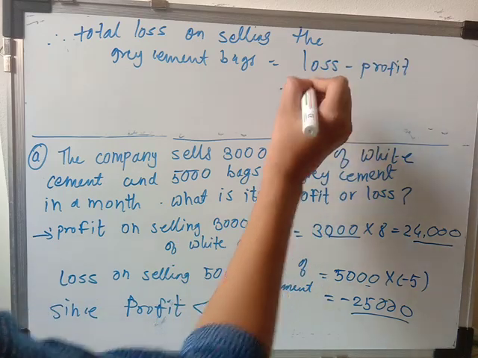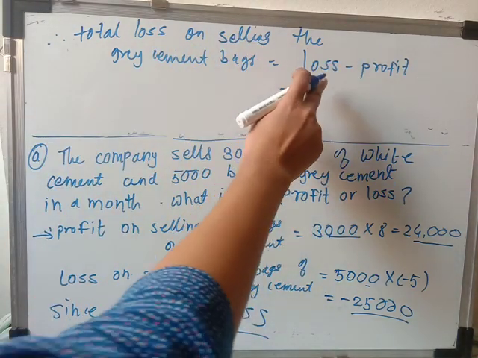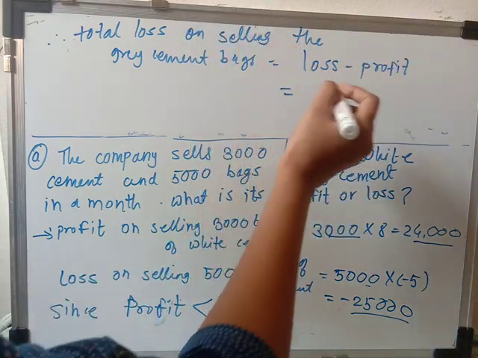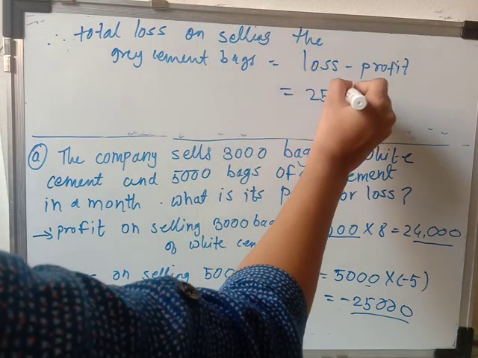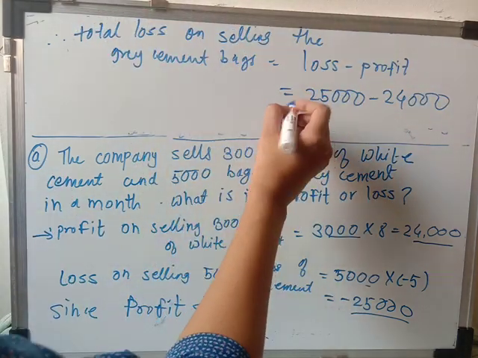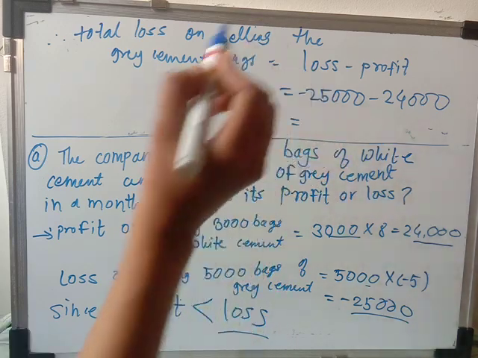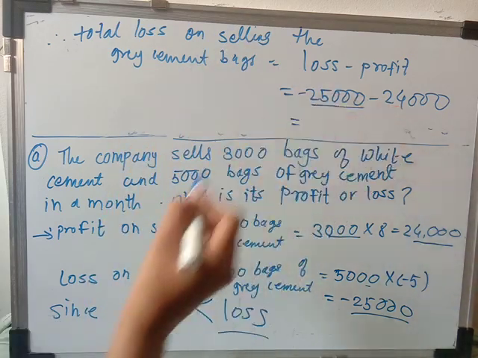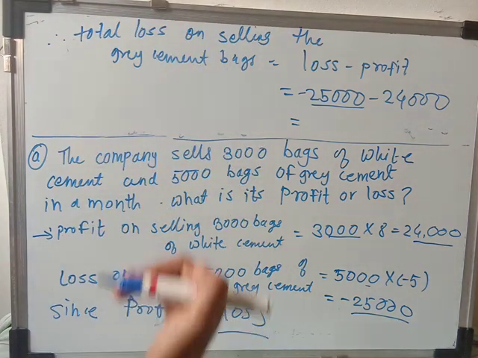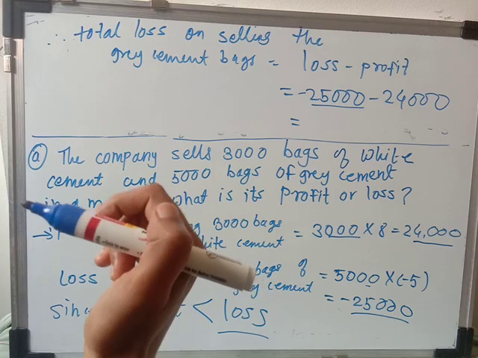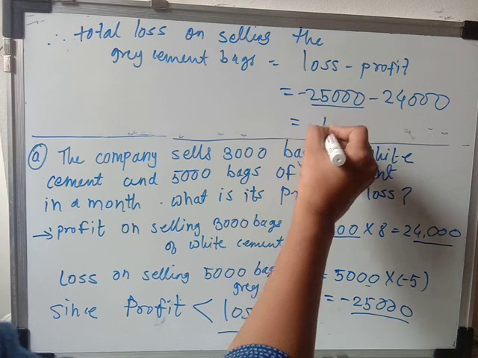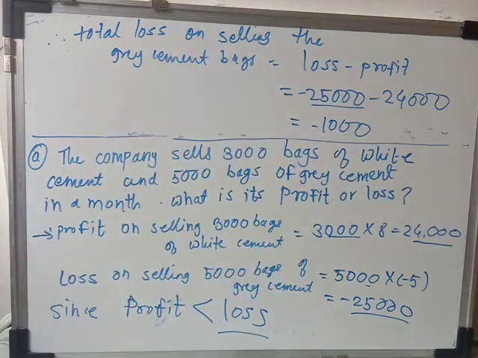Because here the amount of loss is more than the profit, that's why we have to subtract the profit amount from the loss. So 25,000 minus 24,000. Okay, so here we got the answer, and this is minus, because when there is a loss and we are doing integers, when the amount is decreasing, you have to write it in the negative form. So here 24,000 minus 25,000 is equal to 1,000, and the minus sign you have to give.